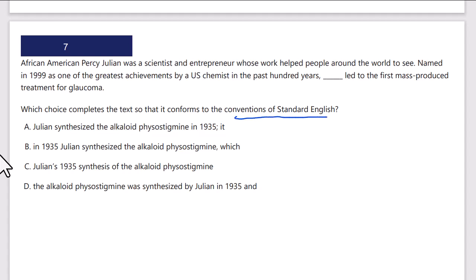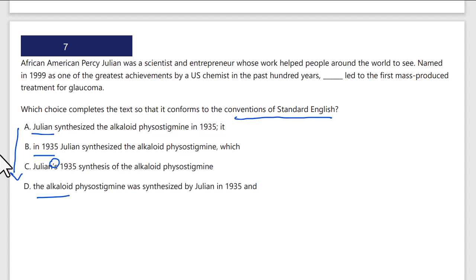Okay, conventions of standard English. We have a grammar issue, quick vertical scan. I see long answer choices, which suggests a possible modifier issue. I see nouns, not a noun, an apostrophe, which is typical for a modifier answer choice, and another noun. Okay, this is probably a modifier issue.